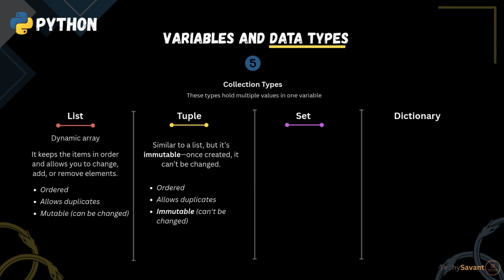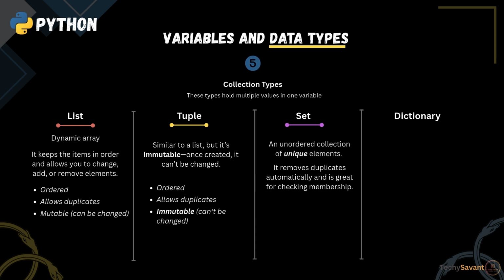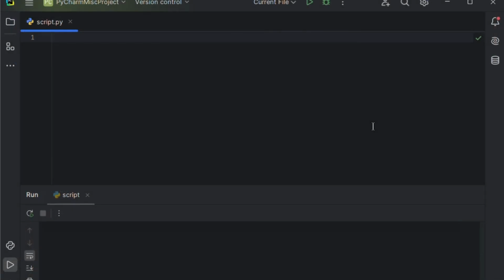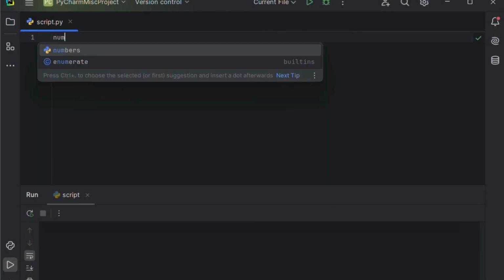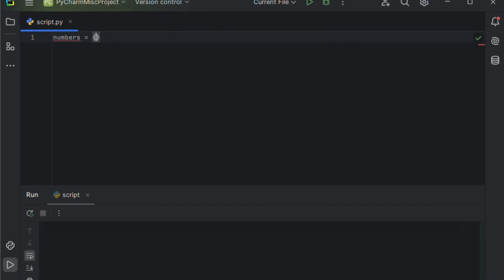Now comes set. A set is an unordered collection of unique elements. It removes duplicates automatically and is great for checking membership. So its key features are unordered, means no indexing, no duplicates allowed, and it's mutable, so you can add, remove items. Let's see the code. We're going to create a set called numbers. In Python, to create a set, we use curly braces.